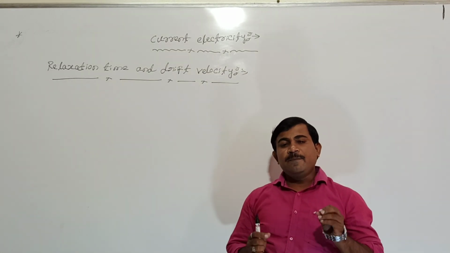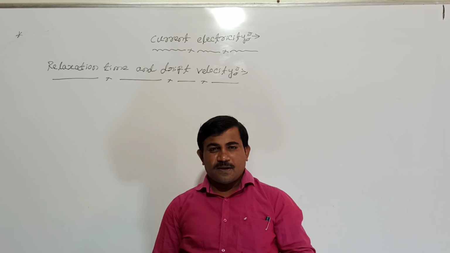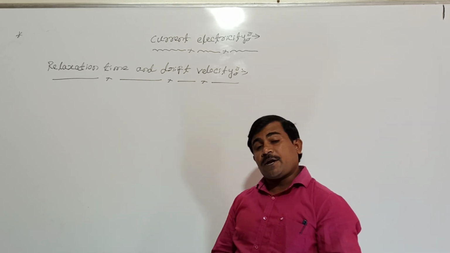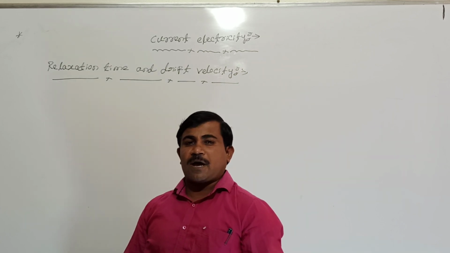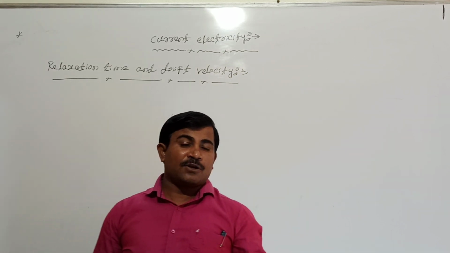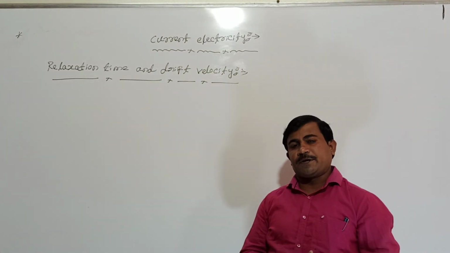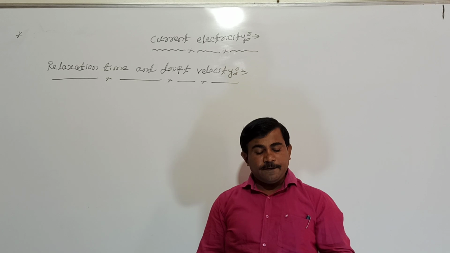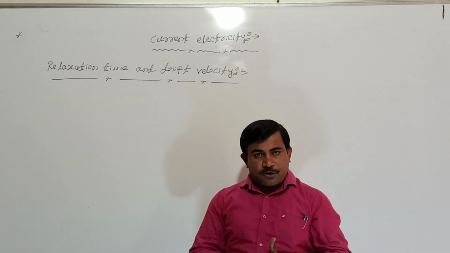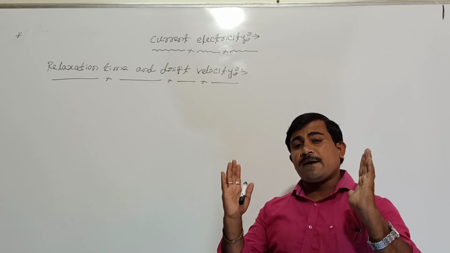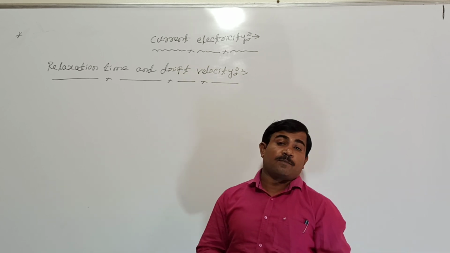Students, in metallic conductors, the number of free electrons is of the order 10 raised to 28 per meter cube. See here, these free electrons or conduction electrons inside the conductor are moving randomly everywhere with high speed due to their thermal energy.